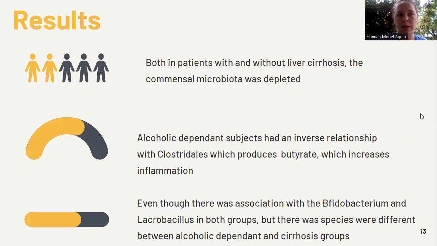In the results of this study, both patients with and without liver cirrhosis had depleted commensal bacteria. Second, the alcohol dependent subjects had an inverse relationship with Clostridiales, which produces pyruvate and increases inflammation. And lastly, even though there was an association with Bifidobacterium and Lactobacillus in both groups, the species differ between alcohol dependent and cirrhosis groups.